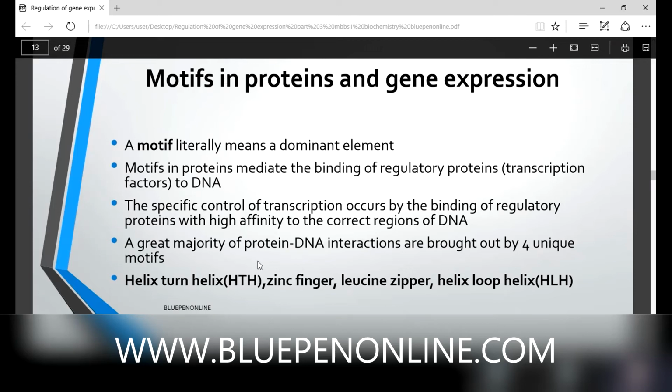So it's a highly controlled mechanism. Transcription is not an easy process. Now we understand there is a heavy controlling mechanism behind transcription. The body takes that much effort to synthesize each and every protein. Specific control of transcription occurs by binding of regulatory proteins with high affinity to the correct regions of DNA. For that, a great majority of protein DNA interactions are brought out by 4 unique motifs: helix turn helix, zinc finger, leucine zipper, helix loop helix.